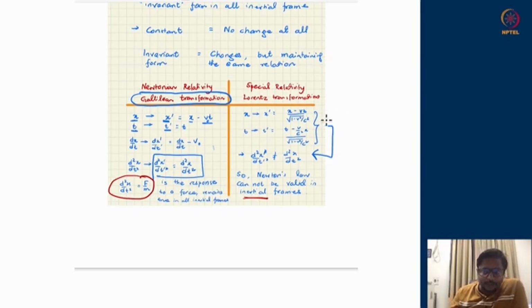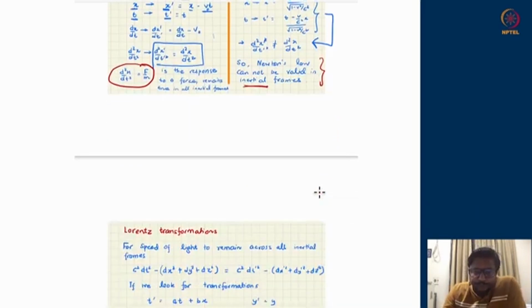However, if I adopt Lorentz transformation, this statement is no more true, the accelerations do not remain the same. Therefore, Newton's law, which tells me that d2x upon dt square is the response of a force, does not remain the same across all inertial frames. So therefore, this cannot be acceptable as a law of physics. The second law of Newton's mechanics is not a law to be applicable on particles which are moving with faster velocities, and do see the Lorentz transformation as a correct set of transformations across different inertial frames.